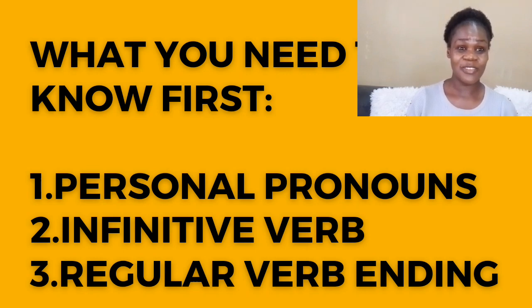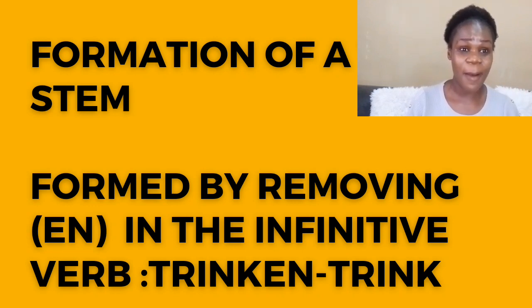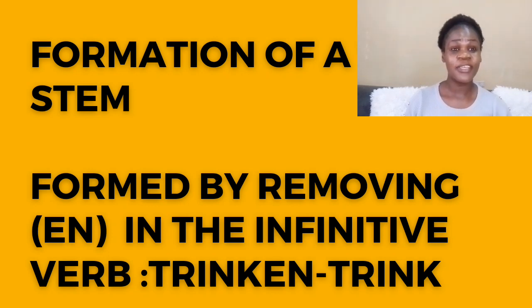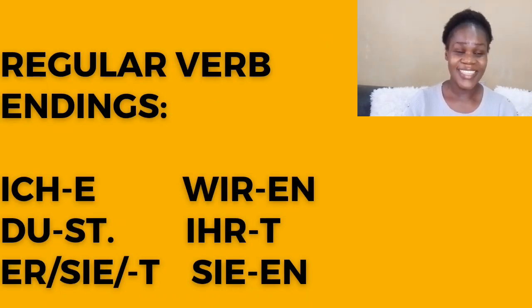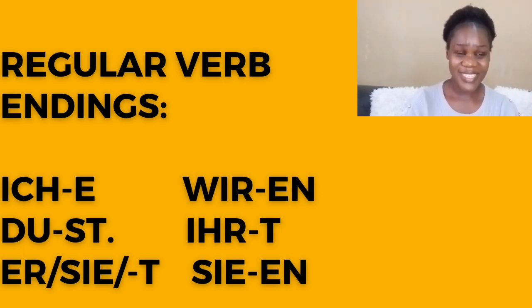A verb stem, it is formed by removing the en, chopping off the en in the original form of a verb, in the infinitive verb. Then we have the regular verb endings. The regular verb endings, it is our main objective today. I want you to memorize them and master them, so that you can conjugate your verb whenever you are forming a sentence or whenever you are expressing yourself in German.